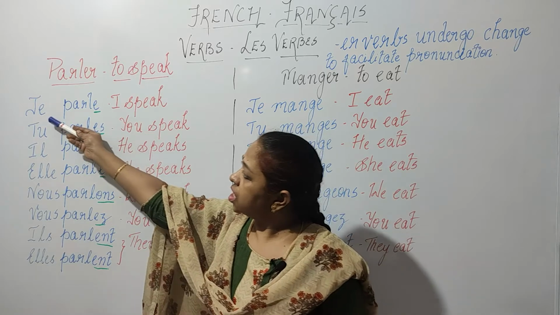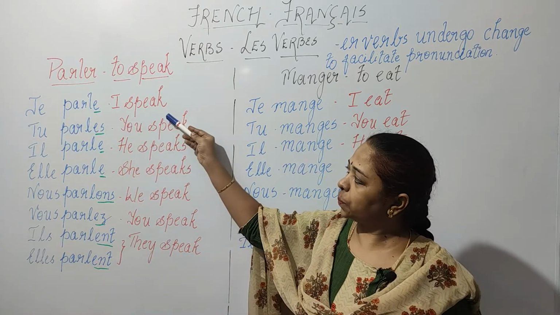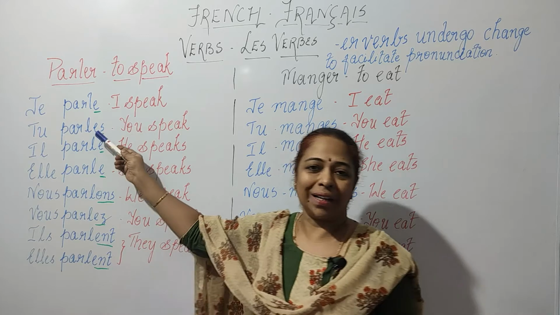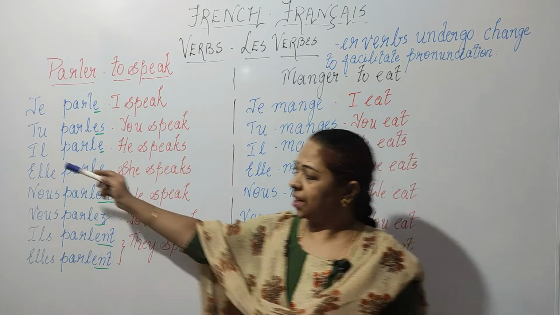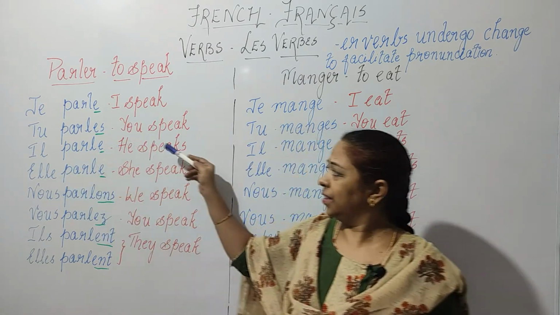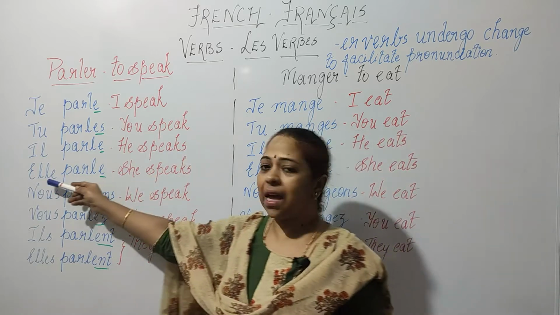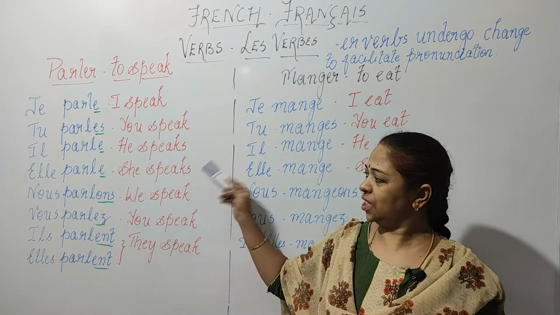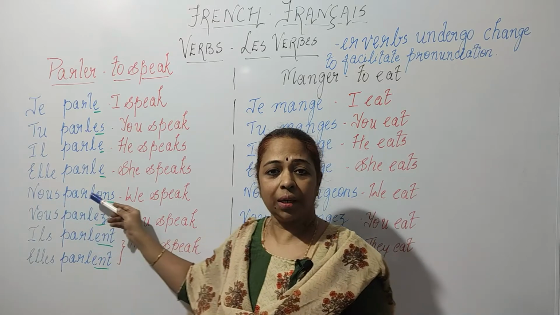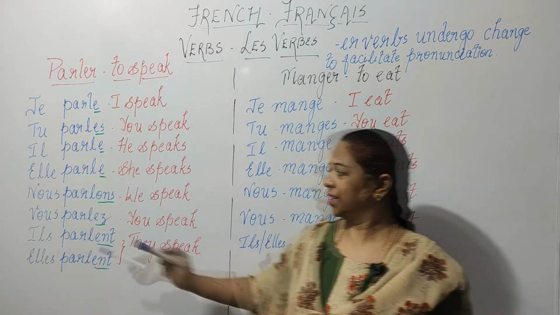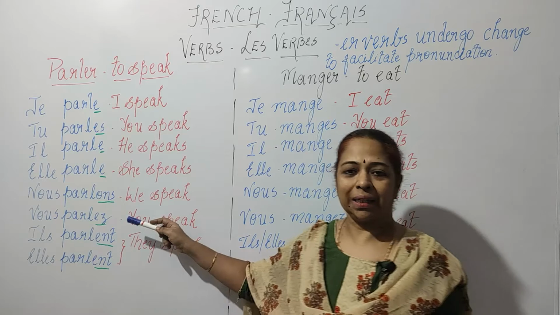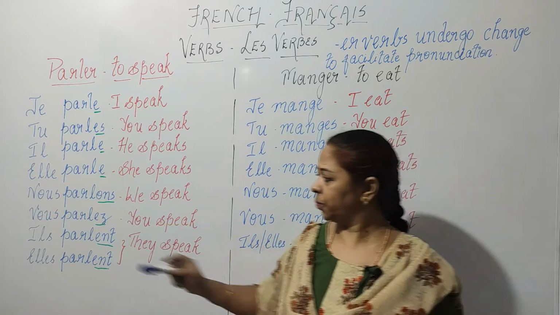Let's check it out. Je parle, I speak. Tu parles, you speak. Il parle, he speaks. Elle parle, she speaks. Nous parlons, we speak. Vous parlez, you speak.